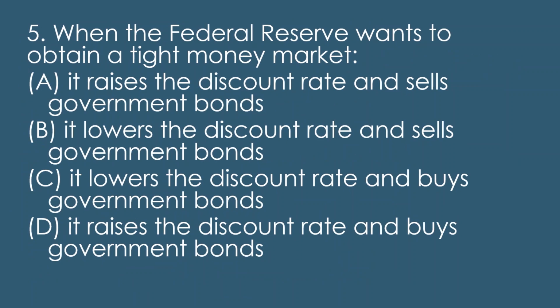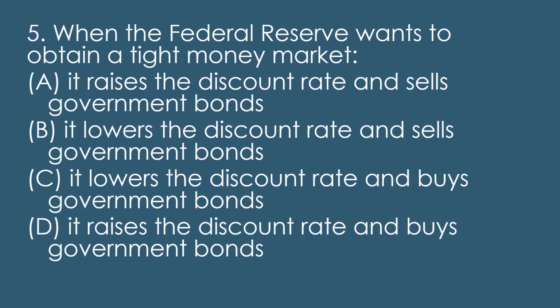Okay, when the Federal Reserve wants to obtain a tight money market, let's look at all 4 of the choices. A, it raises the discount rate and sells government bonds. B, it lowers the discount rate and sells government bonds. C, it lowers the discount rate and buys government bonds. D, it raises the discount rate and buys government bonds. Now, if you're not confused by this, you should be, because you're probably looking at what the heck. So I've got a little explanation here. We'll go over it real quick.